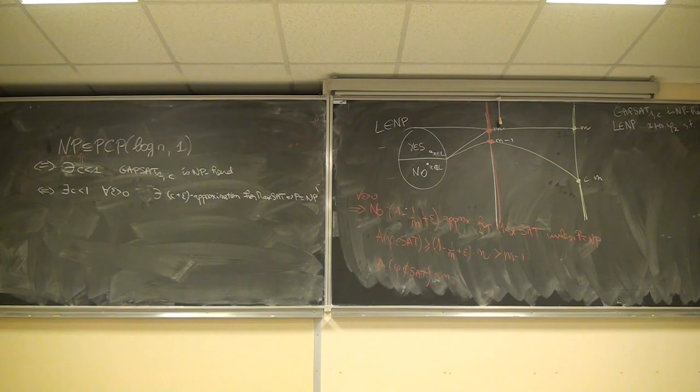Okay, so can you give me a PCP verifier for L now? Any idea? So we want something that if x belongs to L, will output 1 with probability 1. Okay? And if x does not belong to L, will output 1 with some probability less than 1.